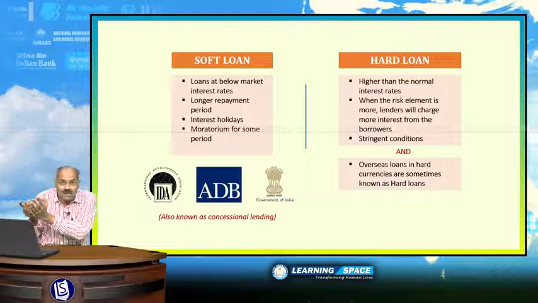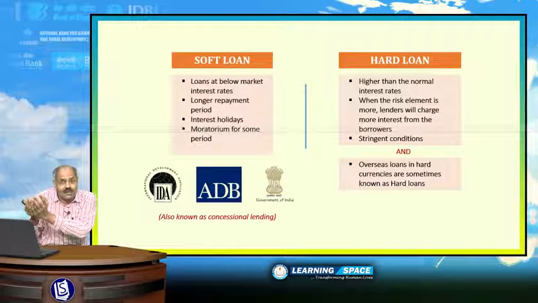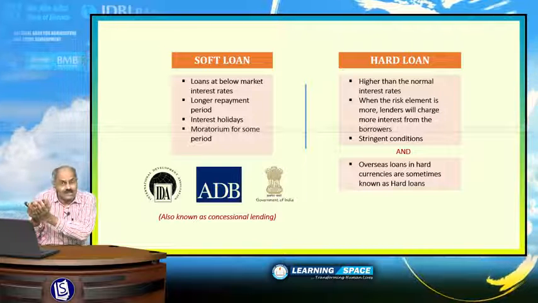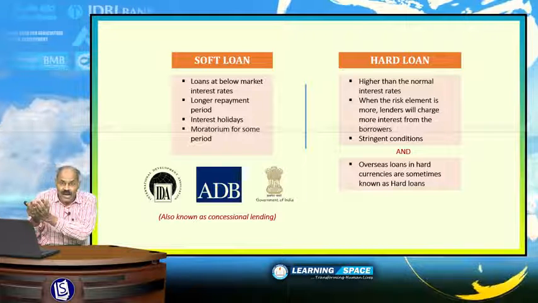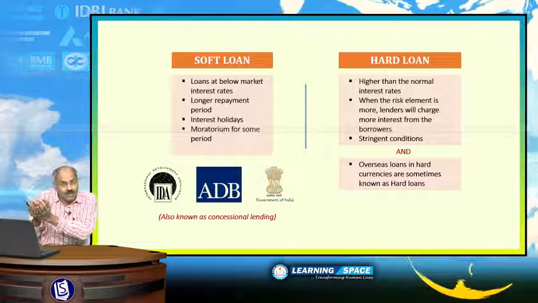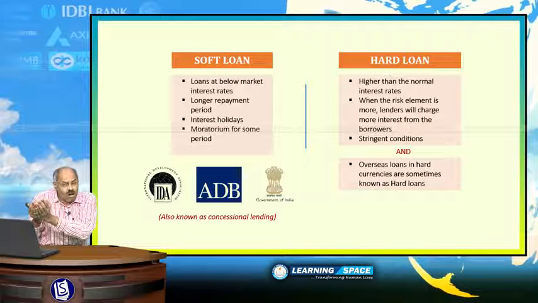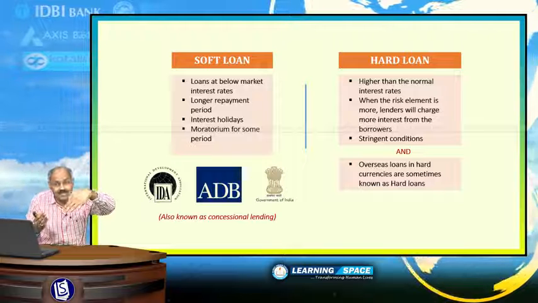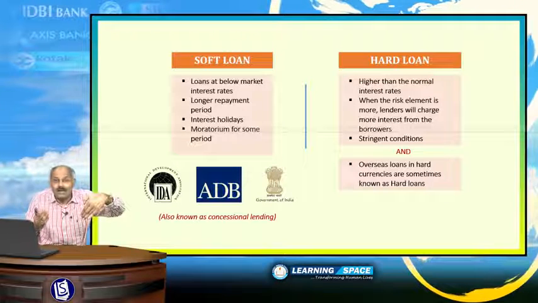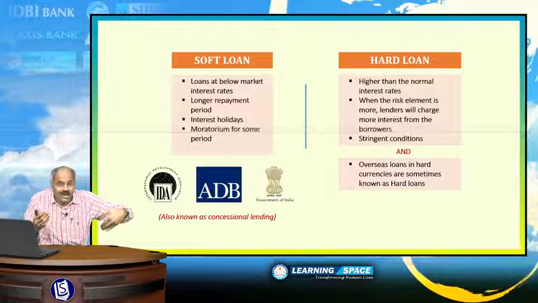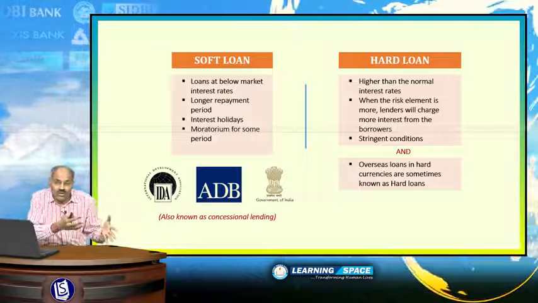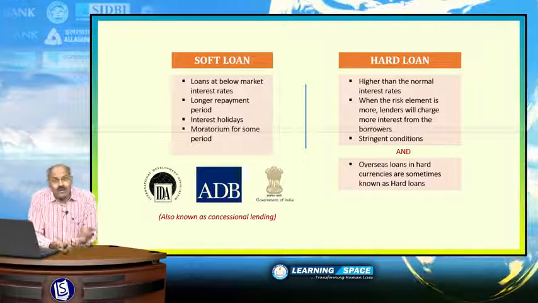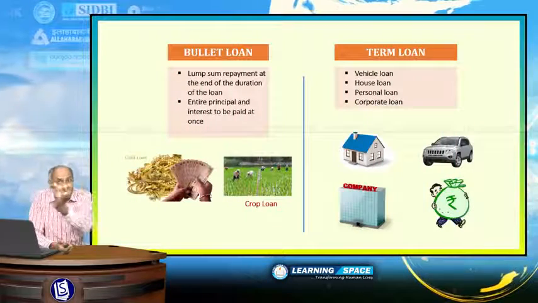You may ask, what is hard currency? Hard currencies are the currencies which are stable in nature, like United States dollar, Japanese yen, British pound, like that. These are the hard currencies. When loans are taken in hard currencies, they are sometimes known as hard loans, right? Soft loan is more frequently heard in comparison to hard loan, right? Look into the next one, bullet loan and term loan.